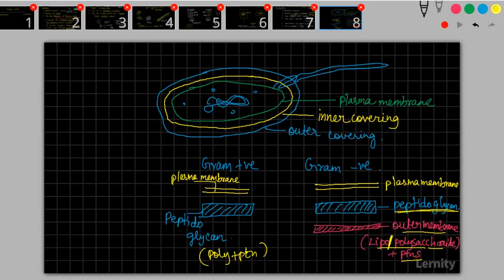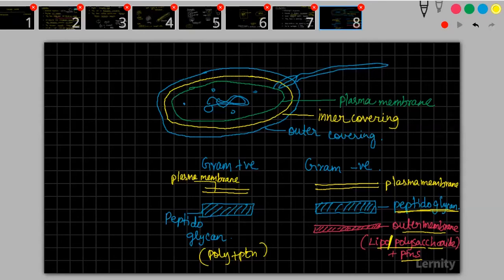So what is the difference between gram-positive and gram-negative bacteria? There are two kinds of bacteria based on the cell wall composition. One is what we call a gram-positive bacteria. The other one is what we call a gram-negative bacteria. The gram-positive bacteria will have only two layers: the plasma membrane and the peptidoglycan. That's all. The gram-negative bacteria will have three layers.